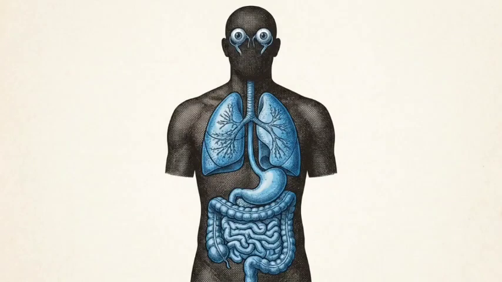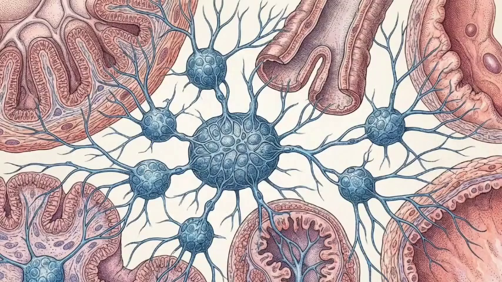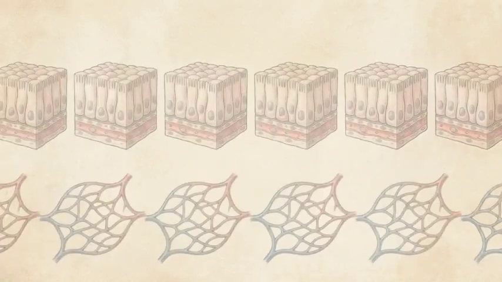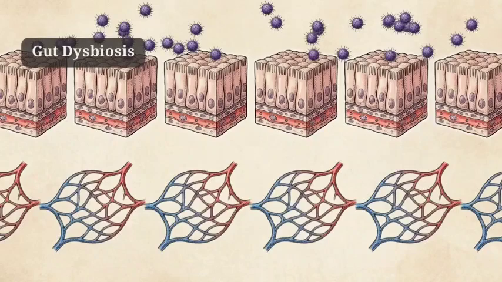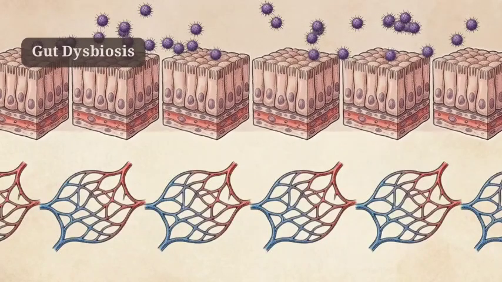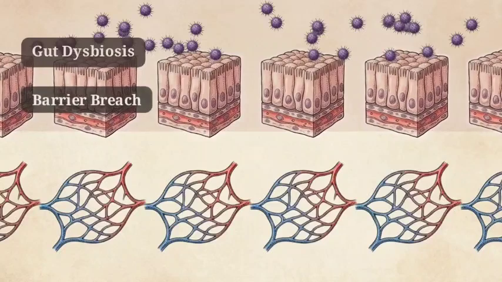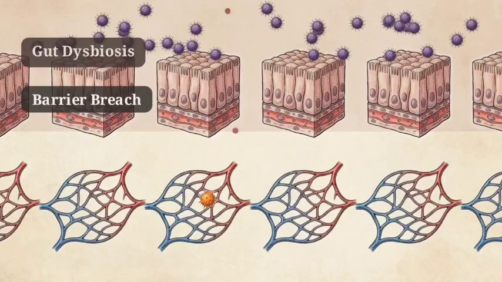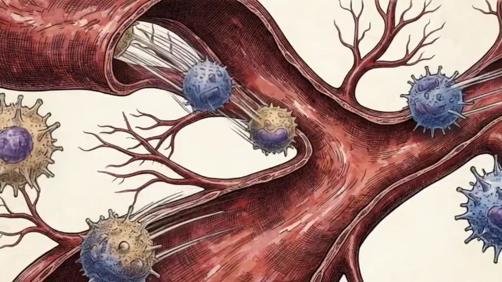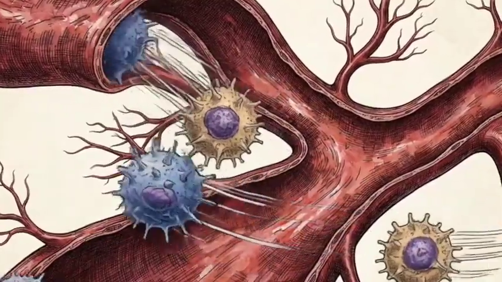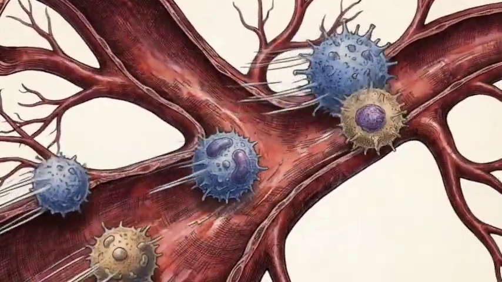The physiological bridge between the eye and distant organs like the lung or the gut relies on a shared immunological framework, the body's mucosal lymphoid tissues. Consider gut dysbiosis. A severe imbalance of microbial flora in the gastrointestinal tract triggers a localized inflammatory response. If this persists, the tight junctions of the blood-intestinal barrier break apart. Once breached, inflammatory cytokines and primed T cells spill directly into the underlying vasculature. These rogue immune cells are quickly swept away from the gastrointestinal tract and trafficked through the systemic circulation.